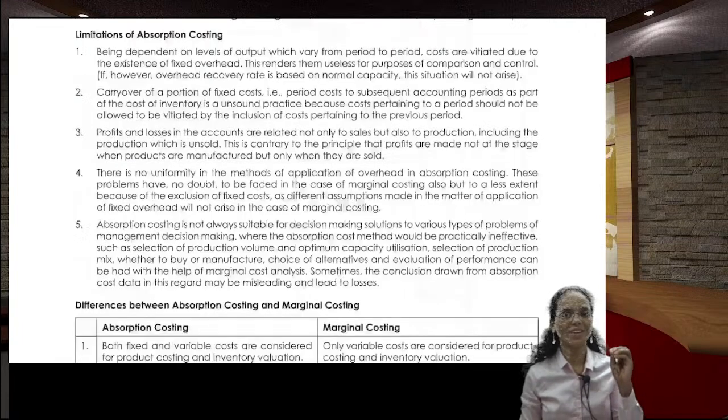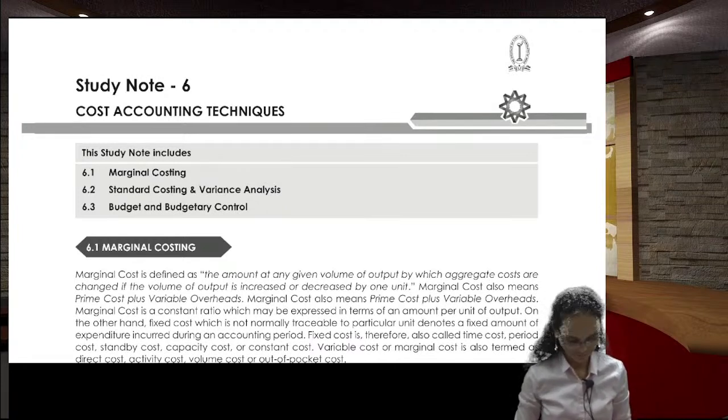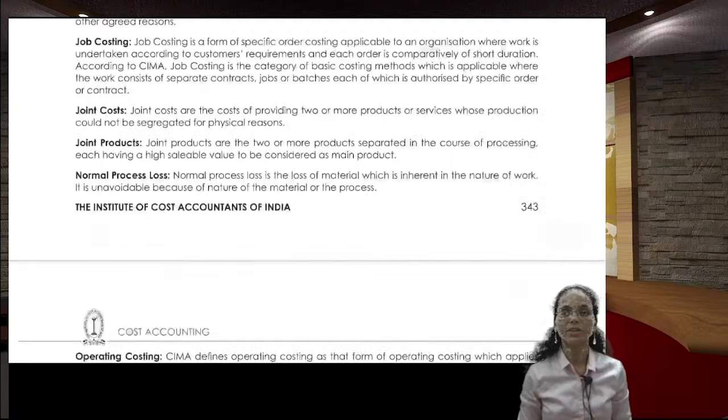I can tell you this is a very important topic, not only in the intermediate but in the final level also. In Group 4, that is cost and management audit, you have this reconciliation of financial accounts and cost accounts. So there also you will get 8 marks. In the intermediate level also you will get 8 marks.